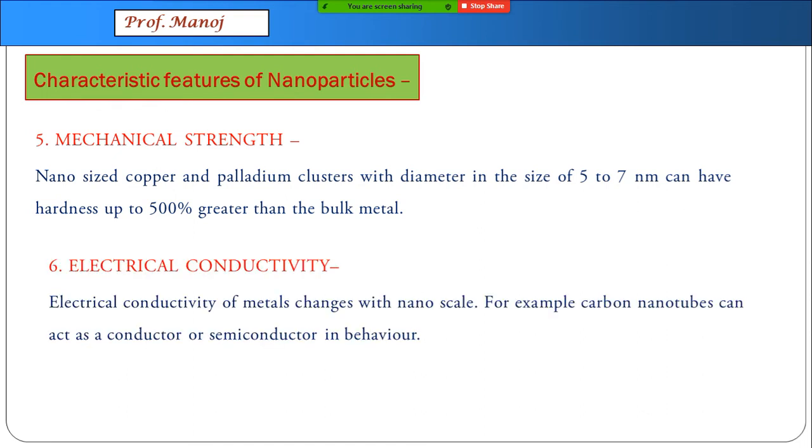Also, electrical conductivity changes. For example, carbon nanotubes can act as a conductor or a semiconductor. In fact, there is a very famous structure which you saw in the beginning of the diagram, called fullerene. Now, fullerene is found to become a superconductor at a certain temperature. So electrical conductivity can change drastically.